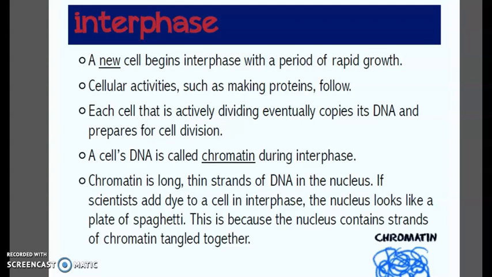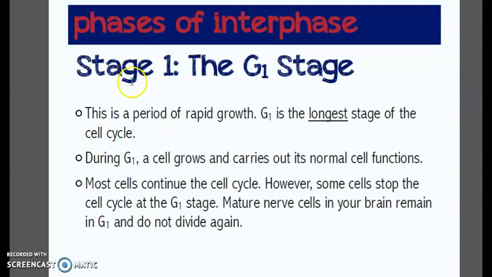Chromatin is long, thin strands of DNA in the nucleus. If scientists add dye to a cell in interphase, the nucleus looks like a plate of spaghetti. This is because the nucleus contains strands of chromatin tangled together, and you can see here the tangled appearance of chromatin.